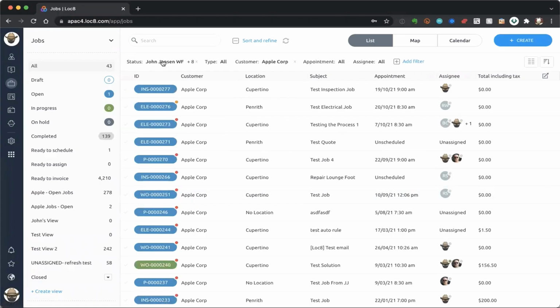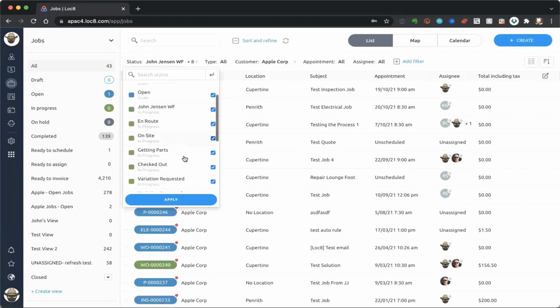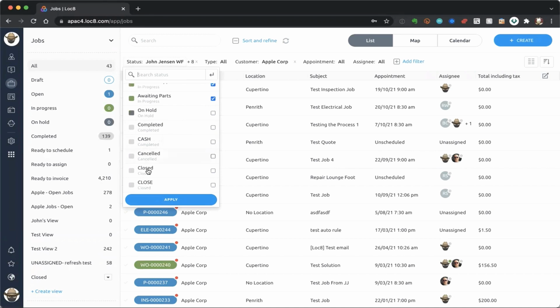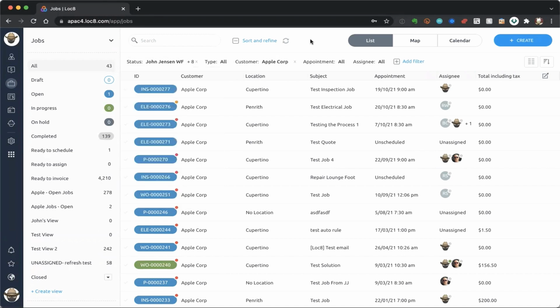So I've gone ahead and immediately applied some additional filters here around statuses. And I've explicitly not included any of those completed or closed filters because I'm not too terribly worried about those jobs. Those jobs are done and dusted. They're about history. And again, hopefully you'll notice that the job count is beginning to reduce here.